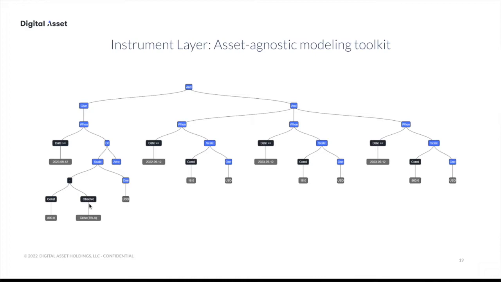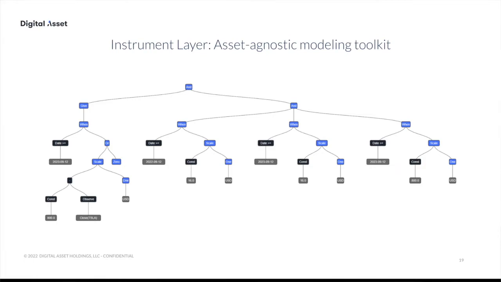Now, there's a couple of important aspects of why we chose such a seemingly odd representation for financial instruments. For one, this framework is completely agnostic as to the asset class. As mentioned, they just describe the behavior of the financial instrument. So whether it's actually a stock or an interest rate or an FX rate or a commodity, it doesn't matter. The framework treats it all the same. And that way we can come up, for example, with different asset classes and exotic instruments. The second important aspect here is that we can provide functionality that works on top of these trees. That is also completely agnostic to what the actual instrument is.